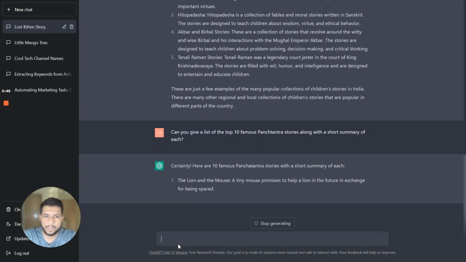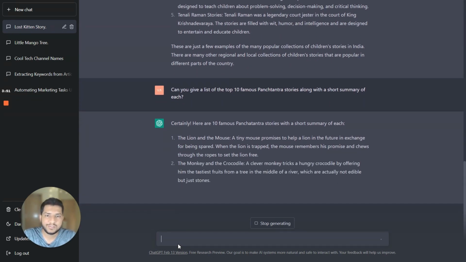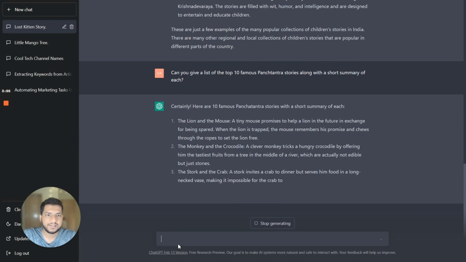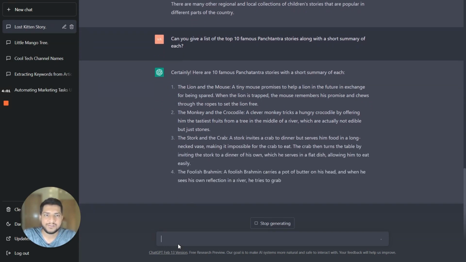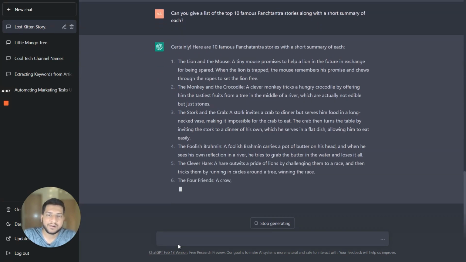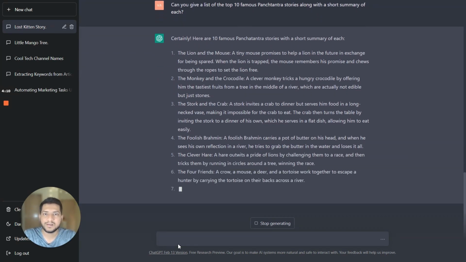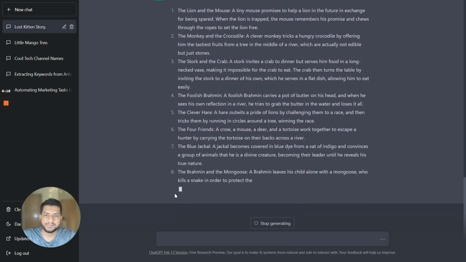All right. So the first story, again, is a very famous story, The Lion and the Mouse, where a tiny mouse asks a lion to not kill him, and in return the mouse helps the lion when he's trapped by a hunter, and then it frees the lion, and the lion is thankful for not having killed the mouse. So it's a very famous story that I think most of us would have heard at some point while growing up. So I think we'll go with that story.